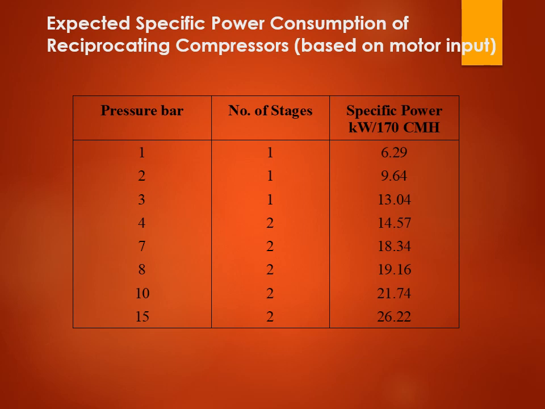If you see the table here, now the pressure is 3 bar and the number of stages is 1, again the specific power consumption increases. So we must understand how the pressure is related to the specific power consumption even if the number of stages in the compressor remains the same. Now if you increase the number of stages and also the pressure, like 4 bar and the number of stages increased to 2, again you see the specific power consumption is increased to 14.57. So what is important to understand here is how the pressure and the specific power consumption are interlinked to each other.